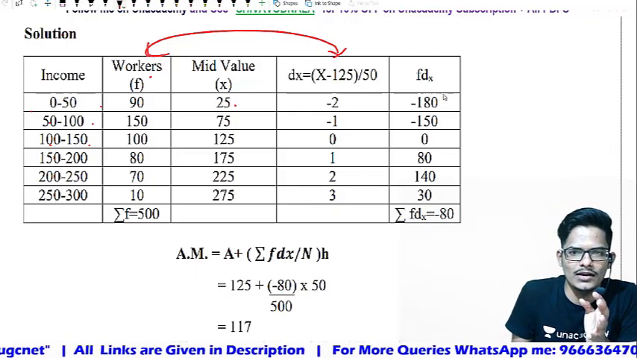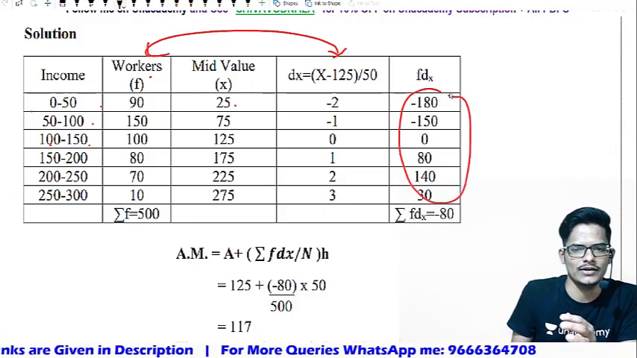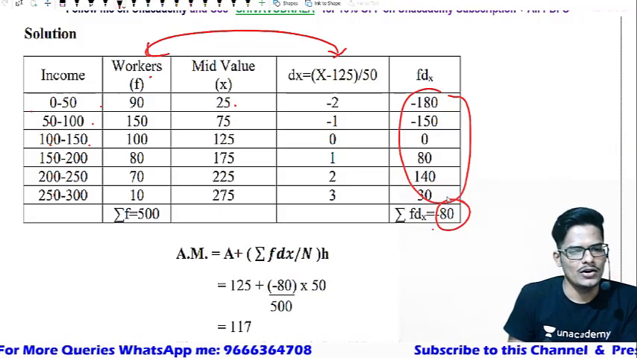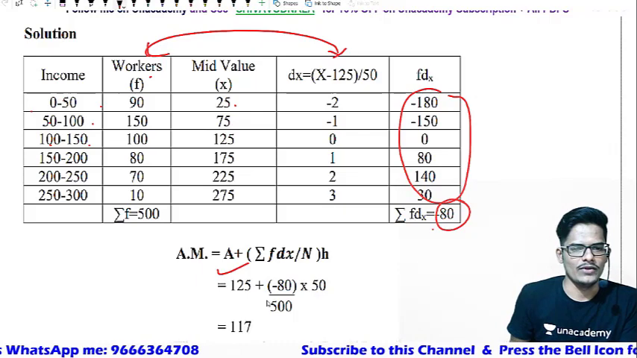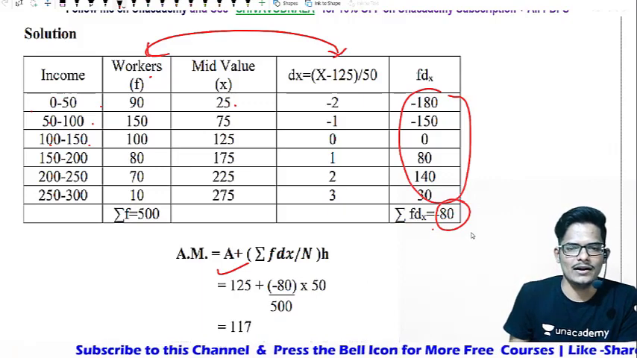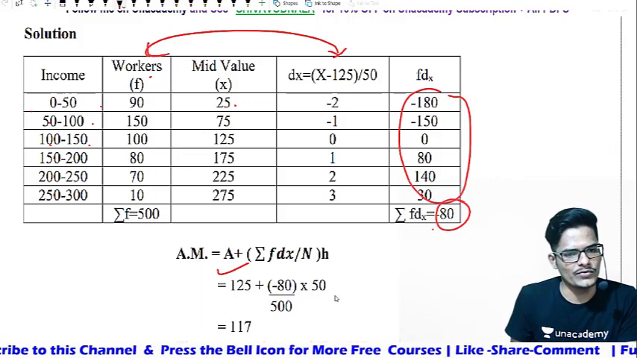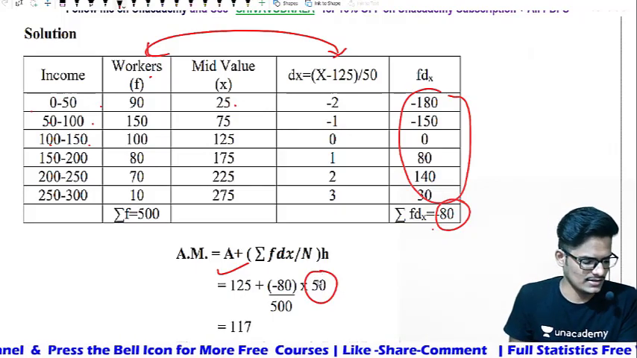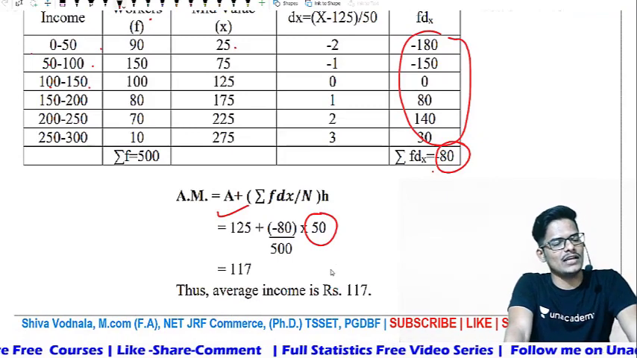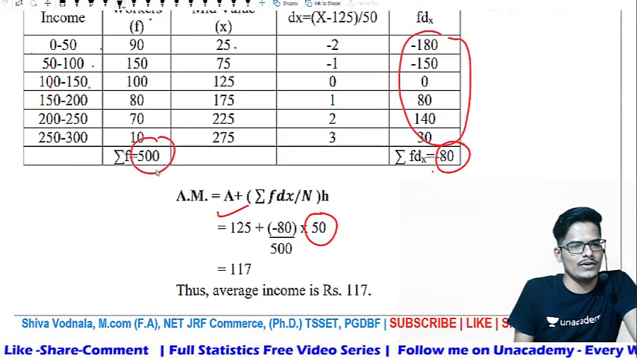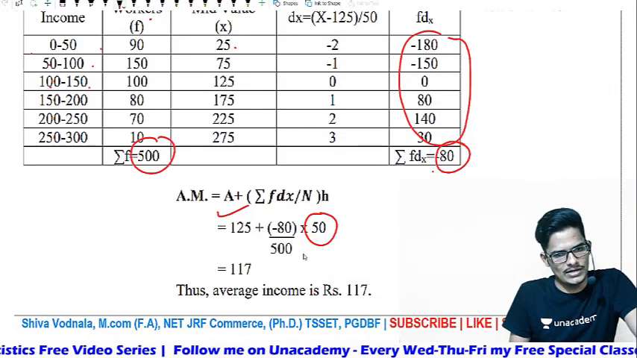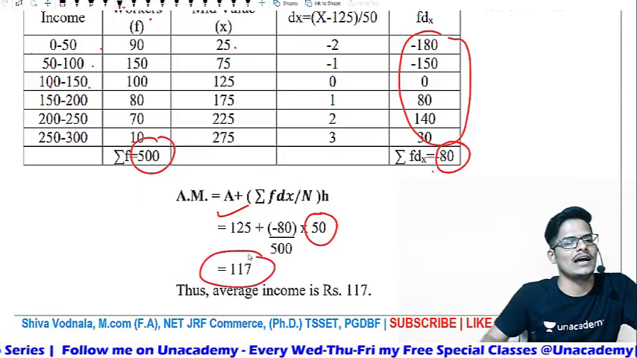We identify the total, the summation of frequency into deviation, and we got summation of f dx as minus 80. Now go and apply in the formula. What is the assumed mean? We assumed 125. Summation of f dx is minus 80. And the number of observations is 500, into 50, which is the class interval. Here n, the summation of frequency, is 500 given. So 125 plus minus 80 divided by 500 into 50, the final figure you will be getting, average income, is 117.